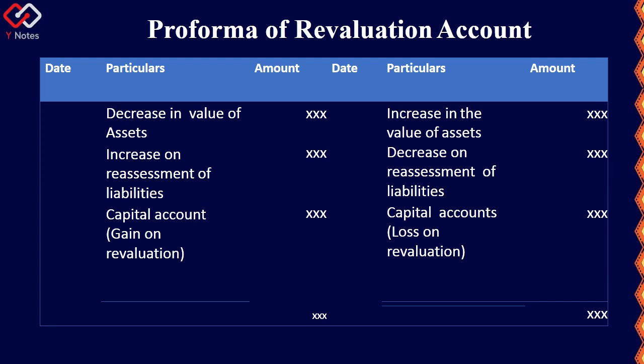Now this is the proforma for revaluation account. So debit and credit sides are there. On the debit side, if there is any decrease in the value of assets, we have to debit it, and if there is any increase in the reassessment of liabilities, we have to debit it. And if we have any gain on revaluation, then it comes under the debit side as a capital account. On the credit side, it is increase in the value of assets and decrease in the value of liabilities. Then if there is any loss, it comes under the credit side as a capital account.